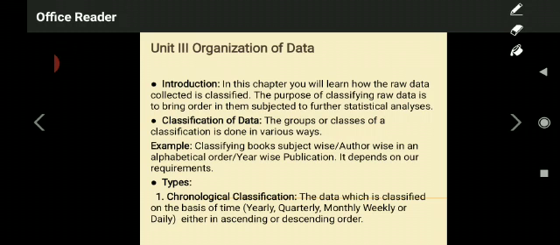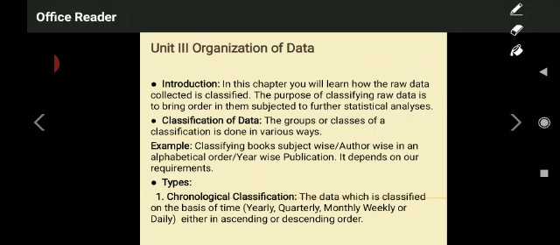Look at an example for that. Suppose we take the example of a textbook. If you are going to classify textbooks, there are a number of different ways to do it. There are different textbooks, and you are classifying those textbooks in different ways.